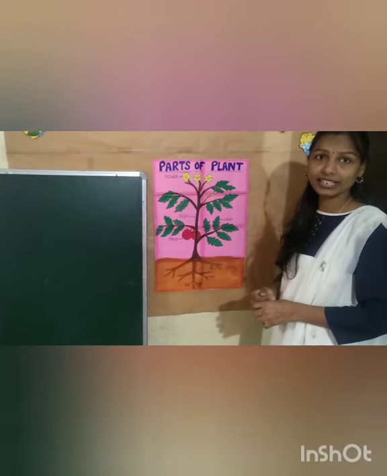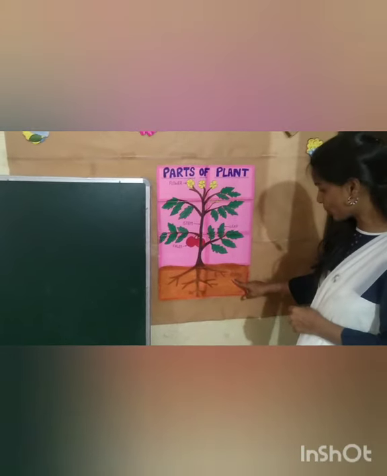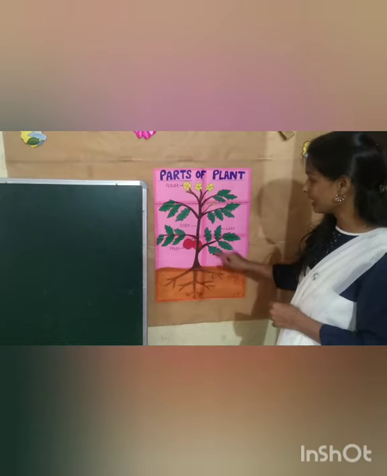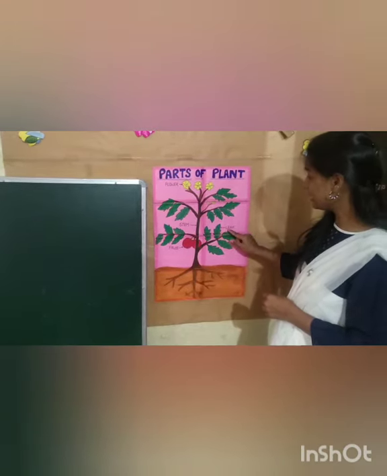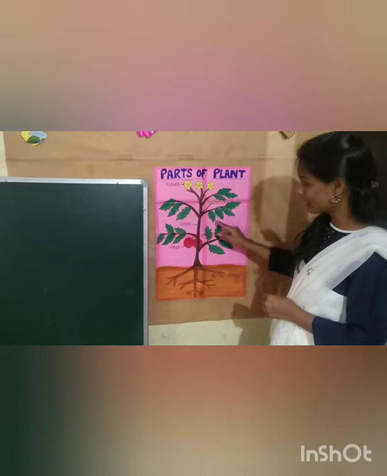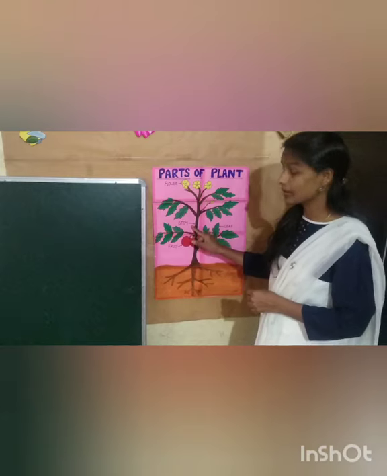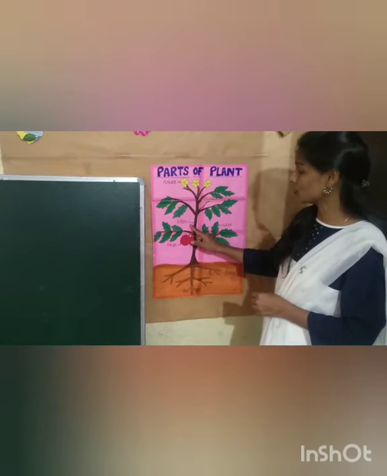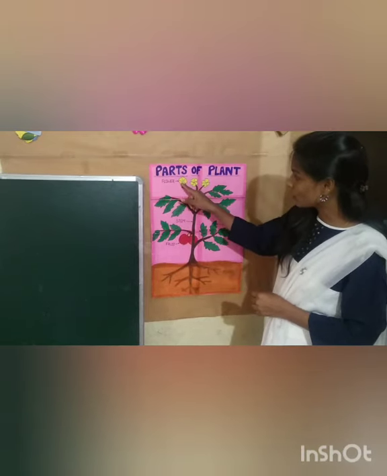Let's revise once again what are the different parts of plant, children. So first is root, and what is the spelling of root? R-O-O-T, root. Then this is leaf, L-E-A-F, leaf. And what is this? This part is called stem. Stem gives support to the entire plant, children. And what is the spelling of stem? S-T-E-M, stem.